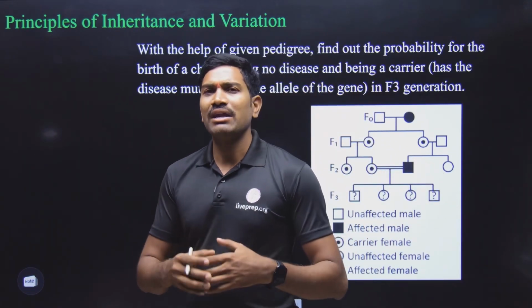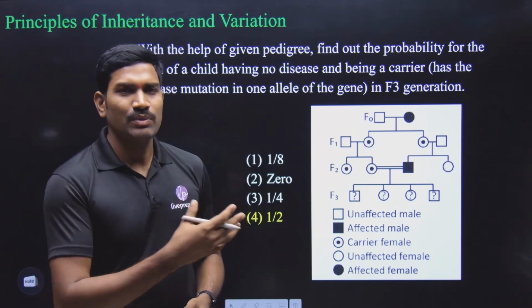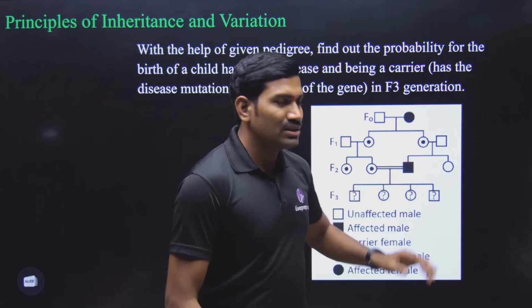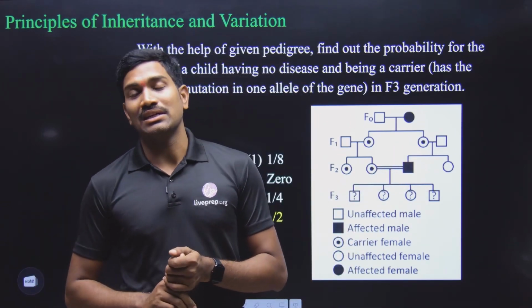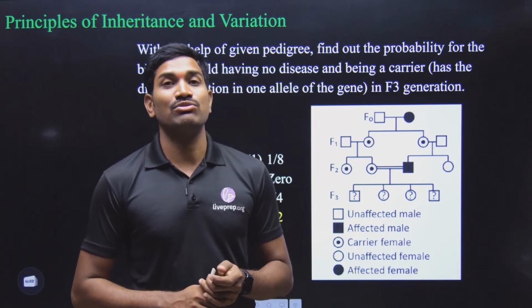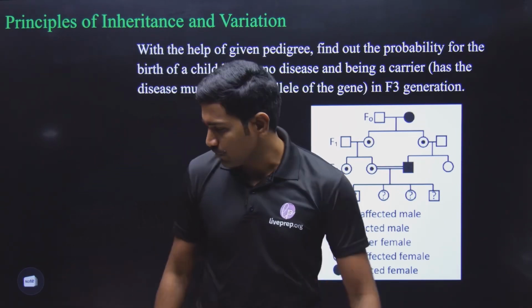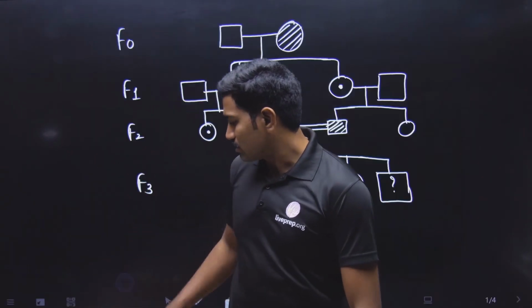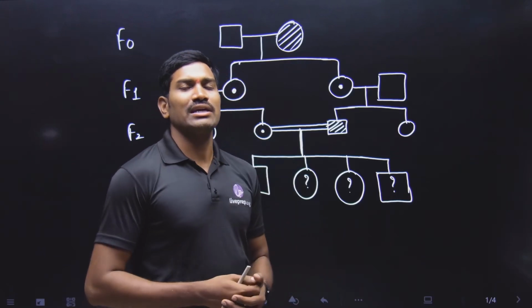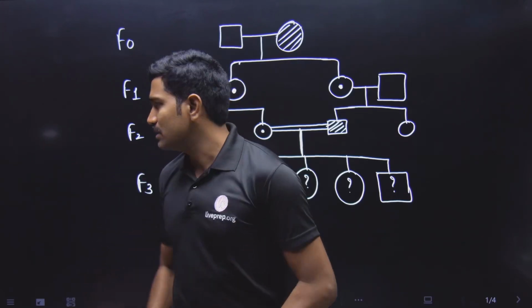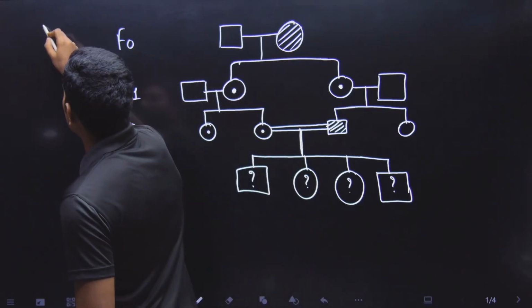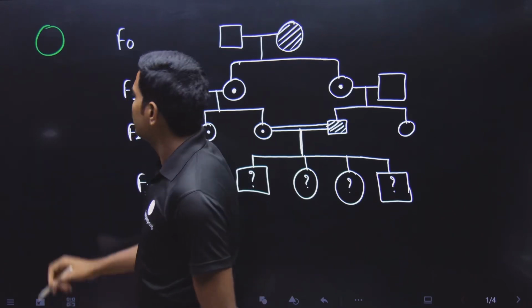Generally, whenever we are teaching about recessive disorders, there are some symbols that are used for the carriers. First, I will tell you the basic point, then you will understand this. When we are talking about carriers, we generally use some symbols. The circle means female.